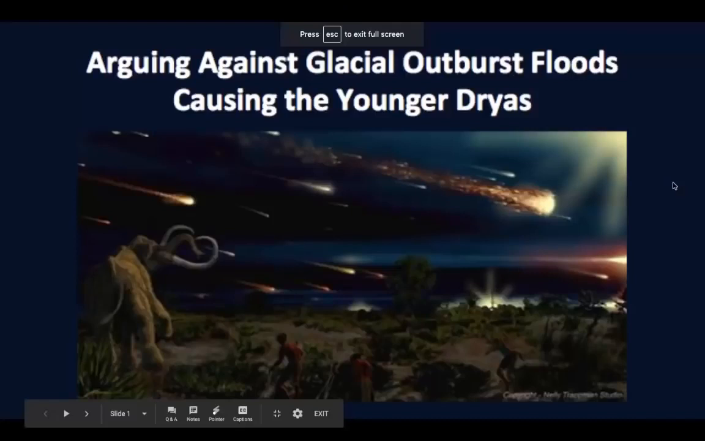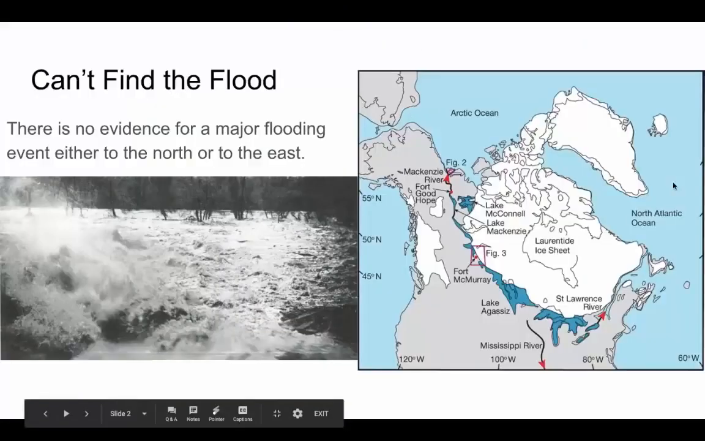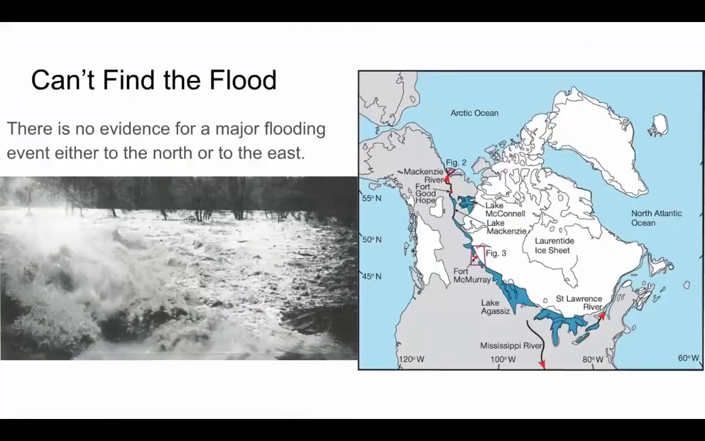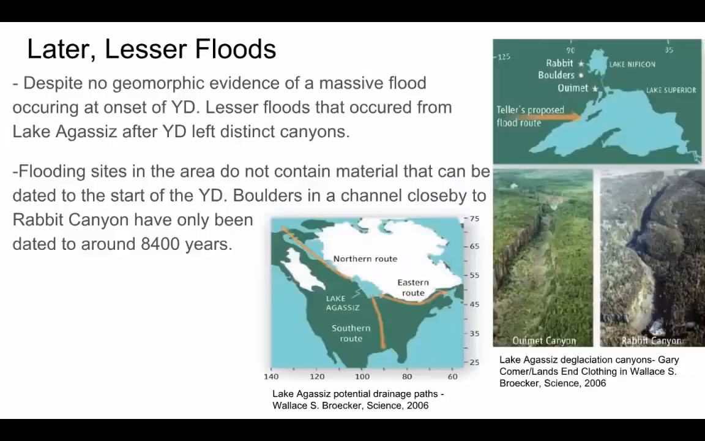Arguing against glacial outburst floods causing the Younger Dryas. Water is a prime driver of erosion and an excellent transporter of various materials. A flooding event large enough to trigger the Younger Dryas would have been quite substantial, yet there is no geomorphic evidence of significant erosion or transport from hypothetical flooding.